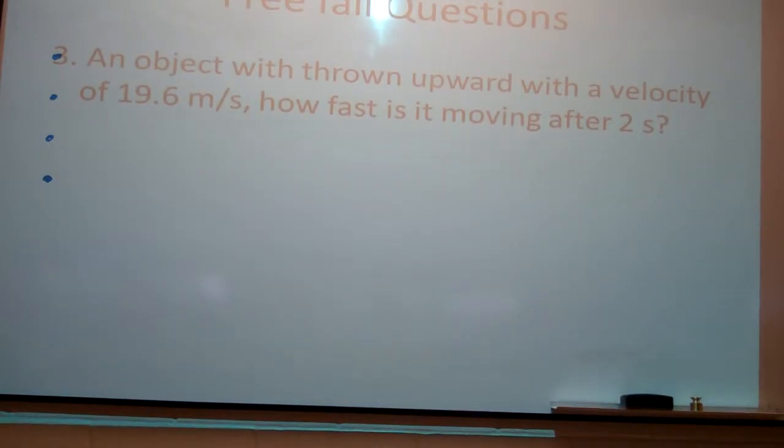An object is thrown upward with a velocity of 19.6 meters per second. How fast is it moving after 2 seconds? So if I start throwing it upward at 19.6, is it gaining velocity or losing velocity as it goes up? Losing. How much does it lose every second? 9.8. So if it loses 9.8 every second and it's 2 seconds, how fast is it moving? Start 0. 9.8 times 2 is 19.6.